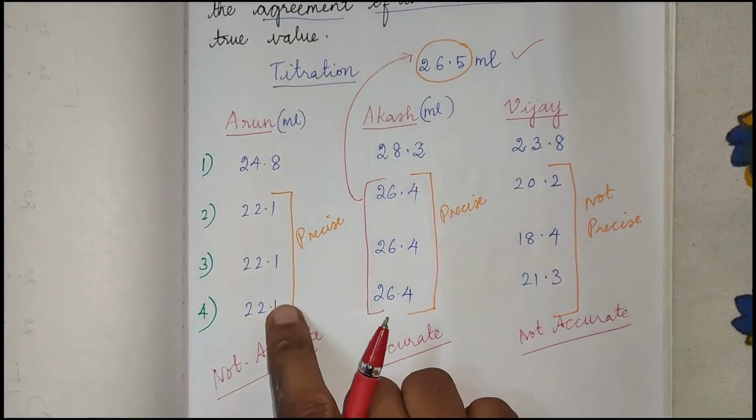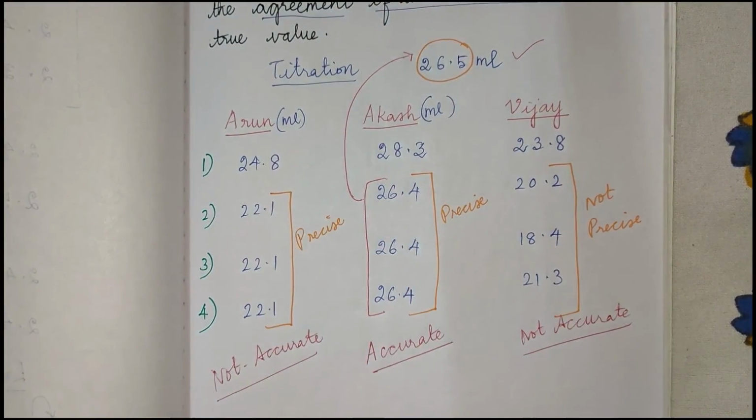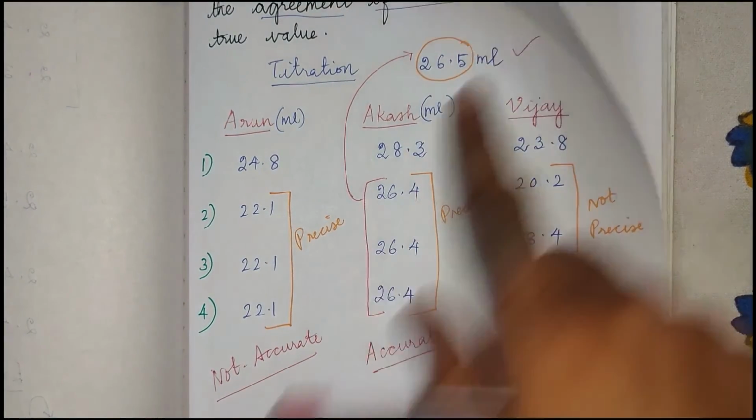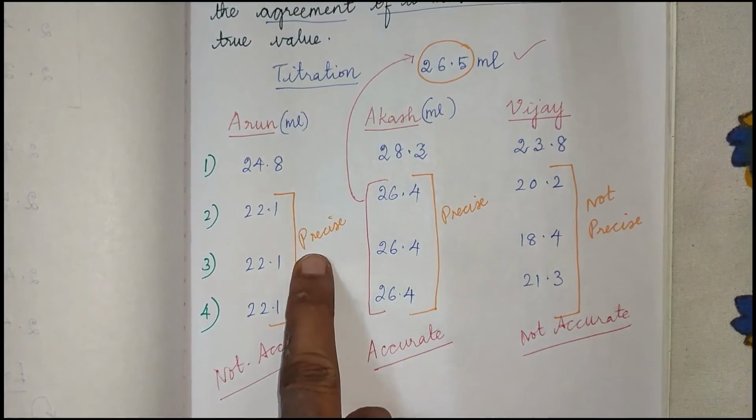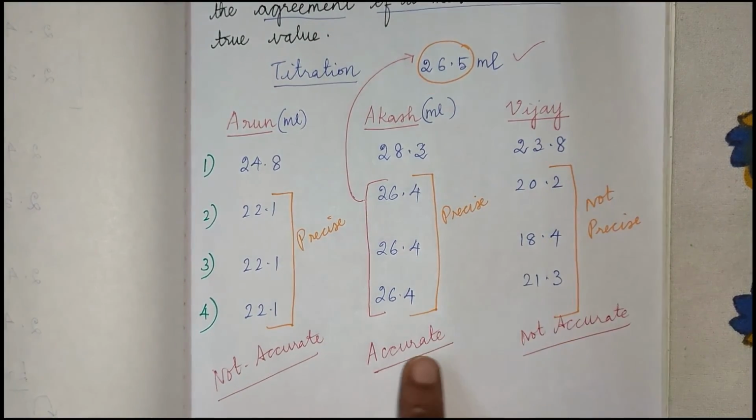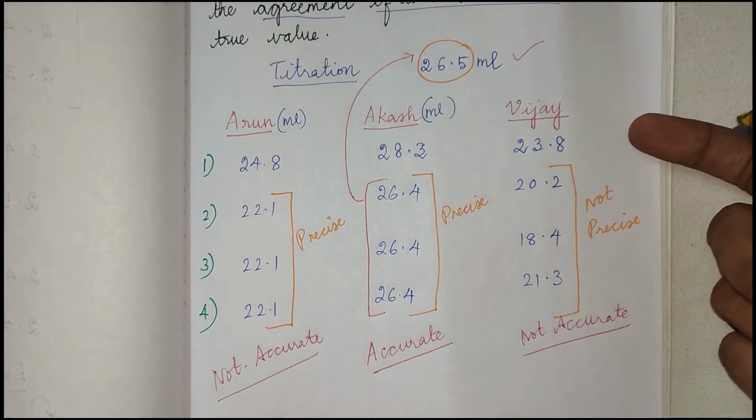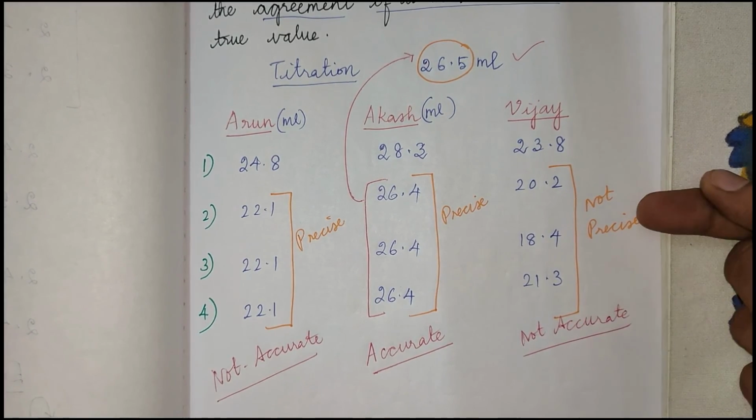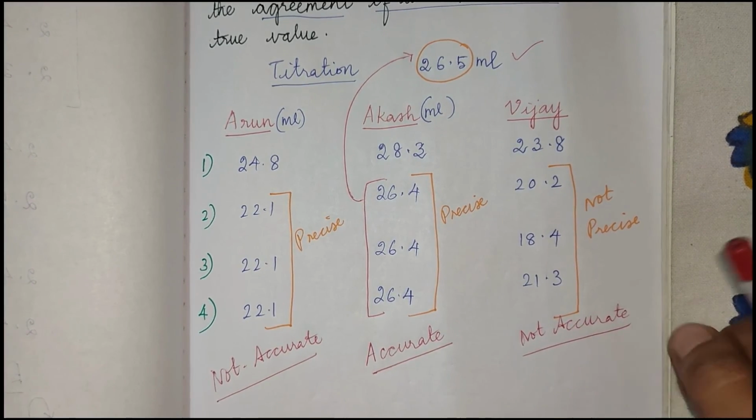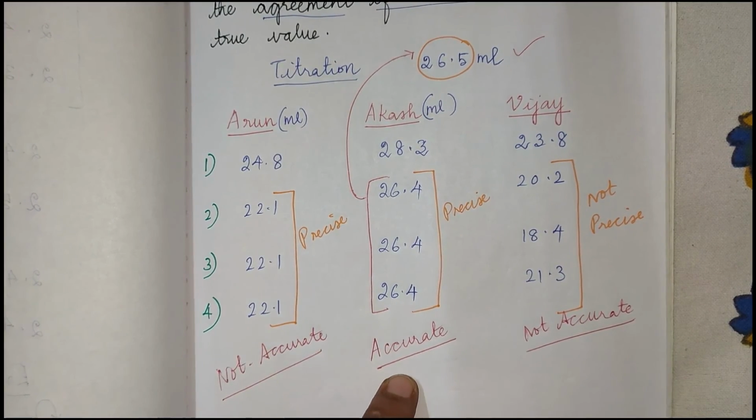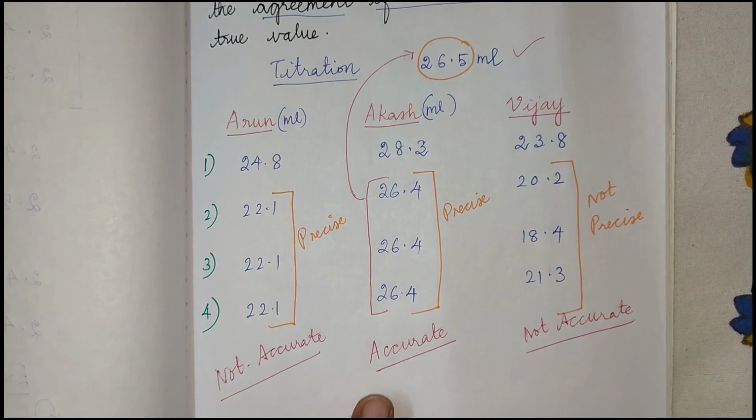But a precise value is a repeated value. A precise value need not be accurate. So in this case, Arun was precise, but he was not accurate. Whereas Akash was both precise and accurate. Vijay was not precise as well as not accurate. He was neither precise nor accurate. I think you will understand the meaning of precision and accuracy. Right? A precise value need not be accurate.